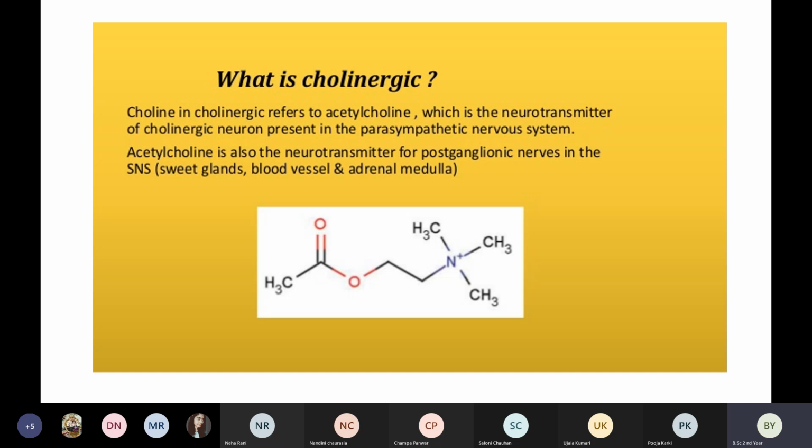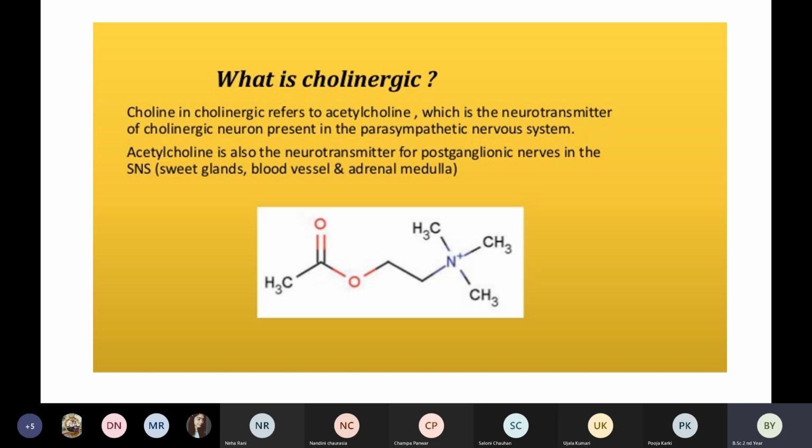So this acetylcholine is a very important drug that we give to the patient. Basically, it is a neurotransmitter. Acetylcholine is a neurotransmitter for post-ganglionic nerves in the sympathetic nervous system, that is, the sweat glands, the blood vessels, and the adrenal medulla.